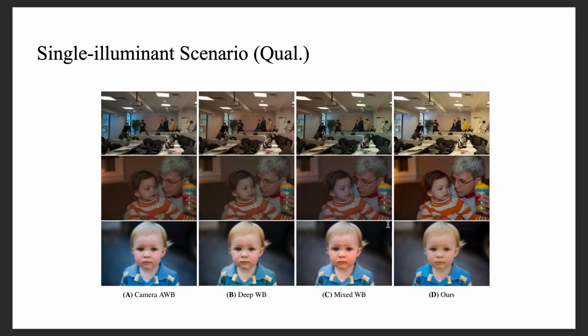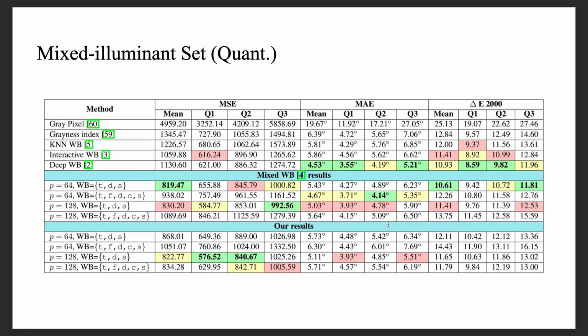This figure introduces the comparison of the qualitative results of our white balance correction method and the recent methods. It demonstrates that our proposed method achieves competitive per pixel performance on white balance correction in sRGB space. We have conducted the same experiments on synthetic mixed illuminant evaluation set, and the overall results are reported in this table. According to these results, it's hard to pick a superior method over all methods, as it depends on the metric. Our method performs better when evaluated on mean squared error, while achieving competitive results for mean angular error and color difference metrics when compared to the recent methods.